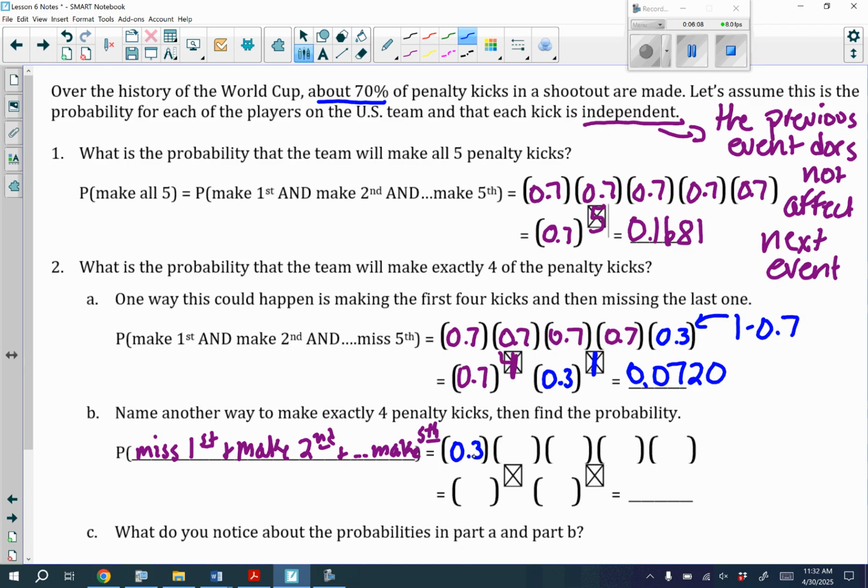Now remember, you may have not missed the first one. Maybe you missed the second, the third, the fourth, or the fifth. Okay, so you should have 0.3 somewhere along in one of these 5 sets of parentheses. Now for all the other ones I make it, I'm going to put 0.7. Now, once again, notice we only have 1 of the 0.3s, and we have 4 of the 0.7s. So if we have 1 of these and 4 of these, it's kind of the same thing here. When we just get the same probability, yes, we would.